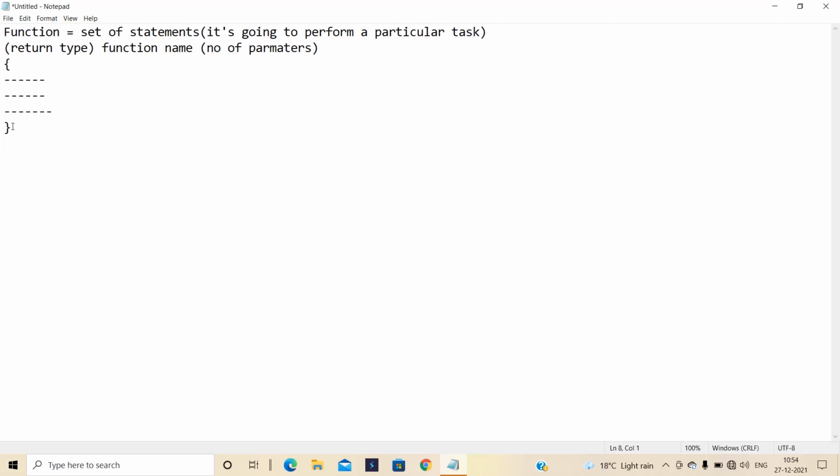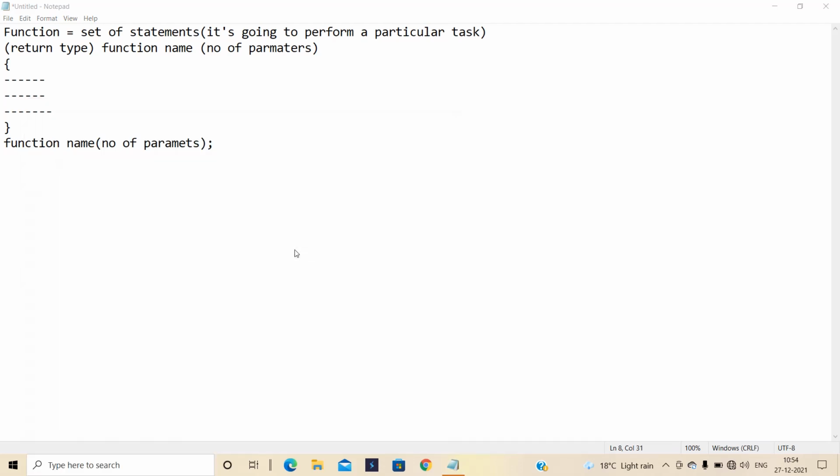If you call it a function declaration, we are going to write just the function name with the number of parameters. Yes, this is enough. The terminology can differ: this is the function definition, this is the function declaration, this is the calling function, this is the called function. These are the actual parameters, these are the formal parameters. There is a lot of terminology in functions.